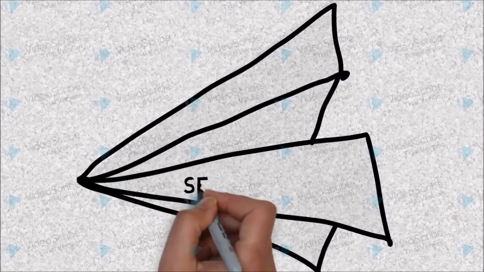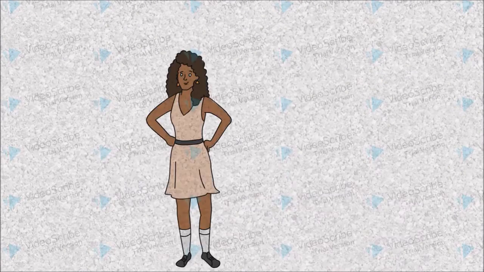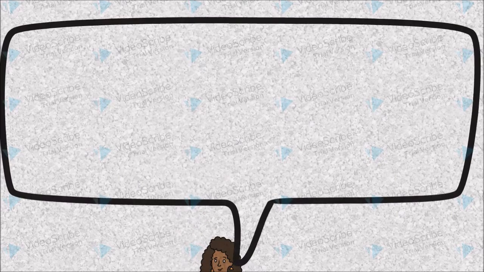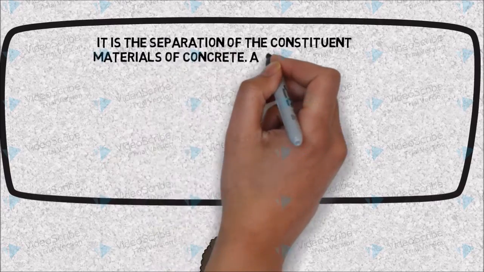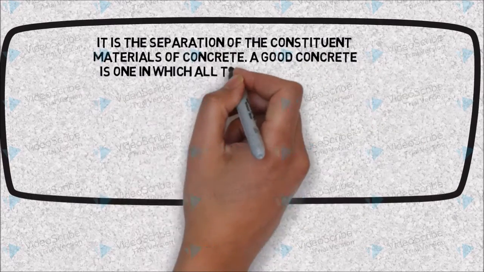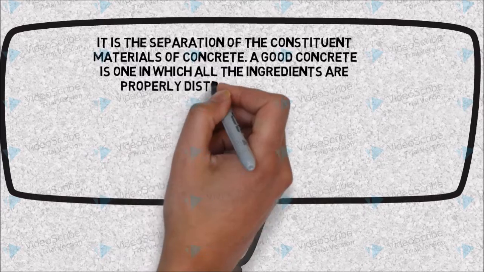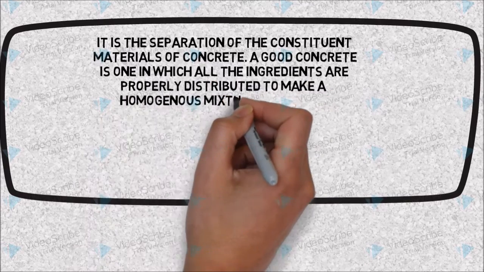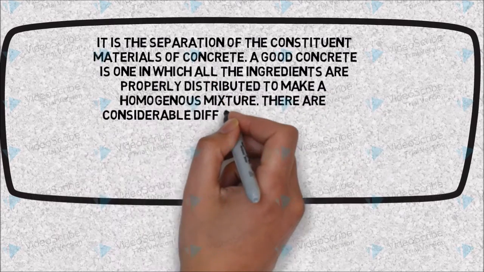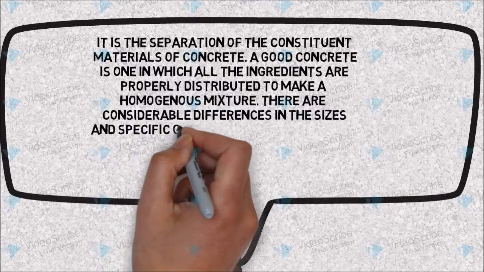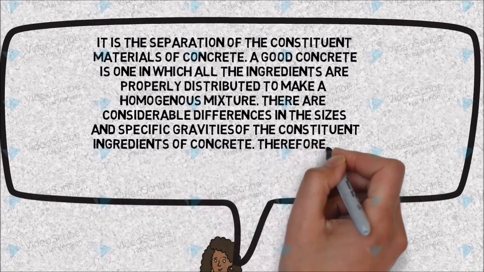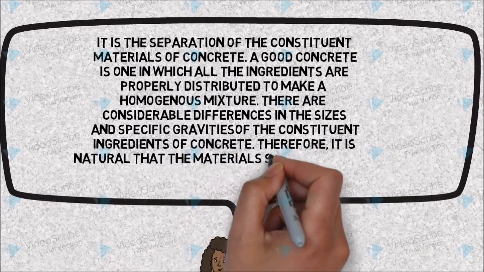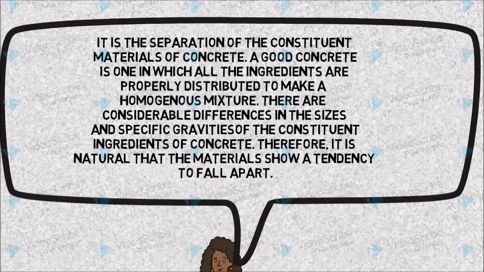What is meant by segregation? Segregation can be defined as the separation of the constituent material of concrete. A good concrete is one in which all the ingredients are properly distributed to make a homogeneous mixture. There are considerable differences in the size and specific gravities of the constituent ingredients of concrete. Therefore, it is natural that the material shows a tendency to fall apart.